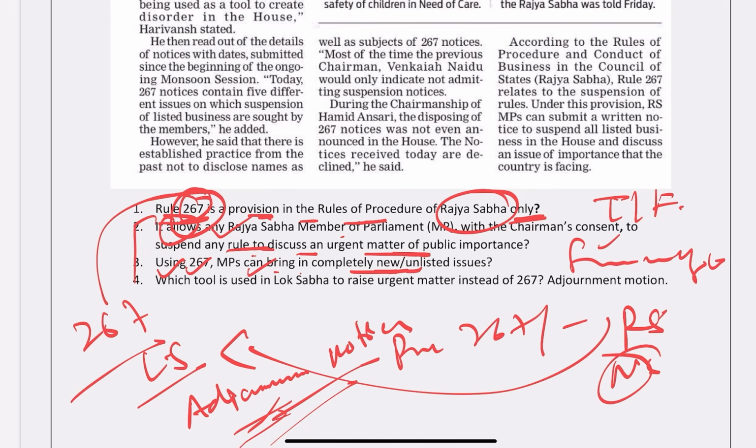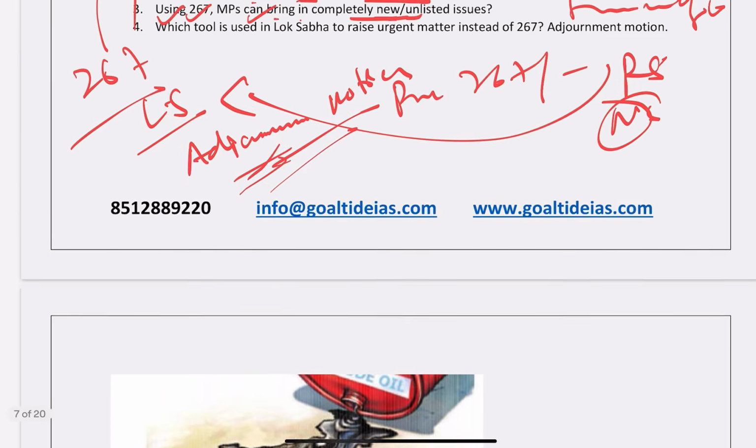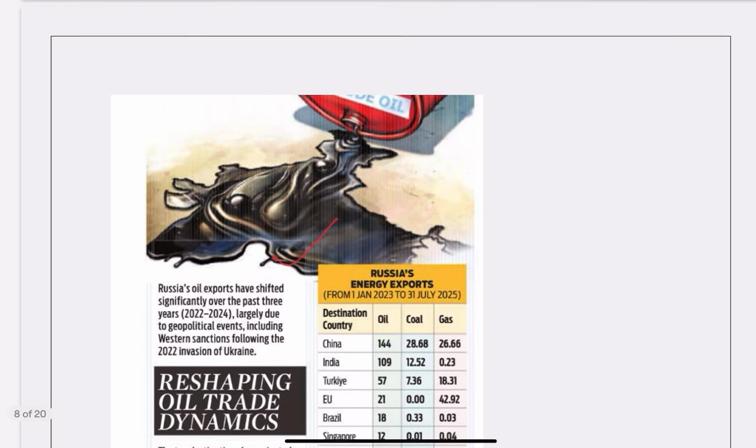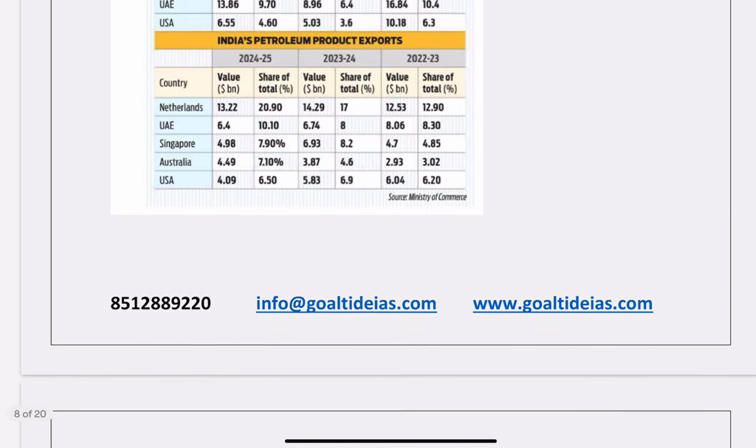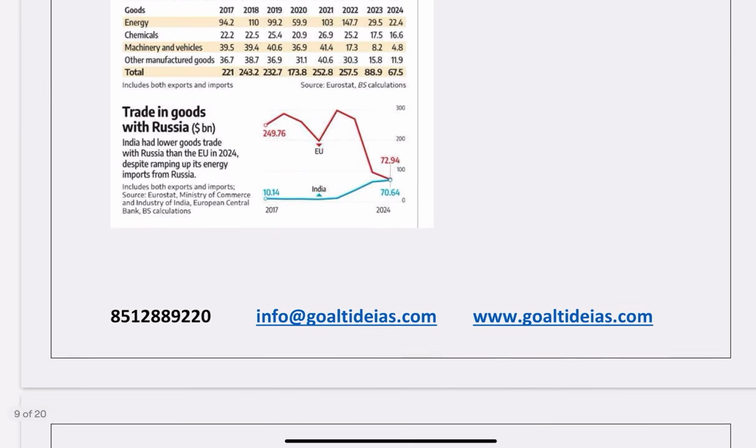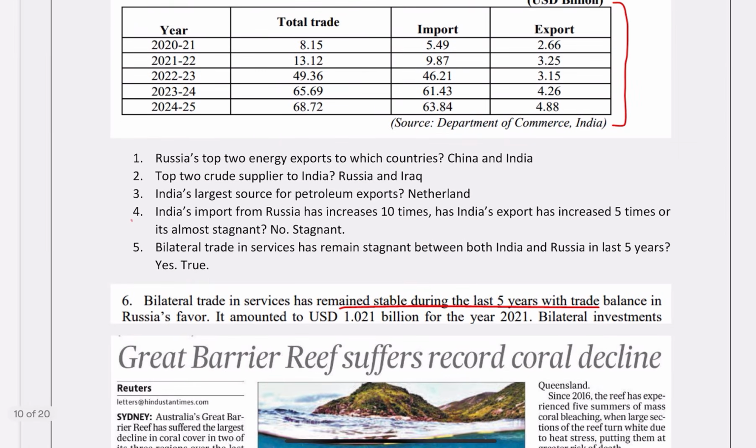Now again, I have given the explanation to these questions, you can read. Again we have a few images and beautifully designed questions. You see here, again we have a question on Russia. Now look how important this is. India's import from Russia has increased 10 times. Has the export from India also increased 10 times or 5 times?